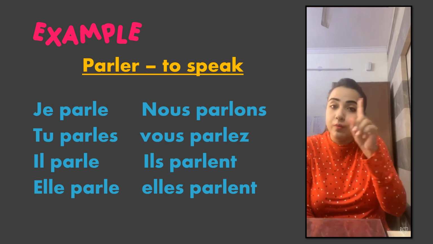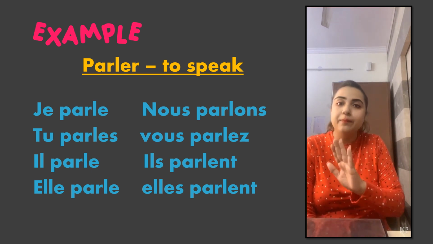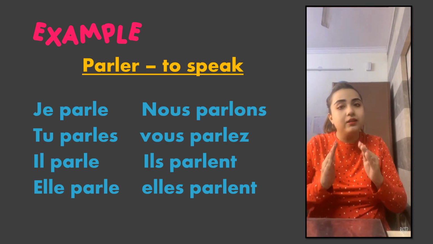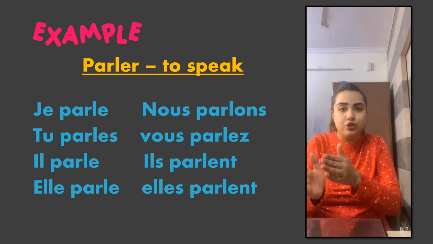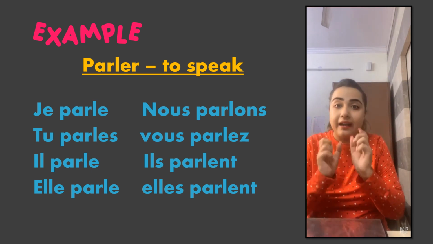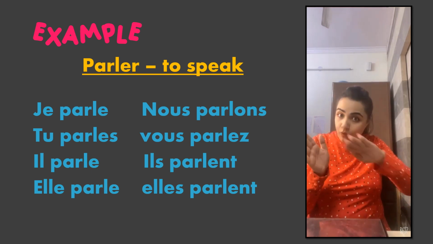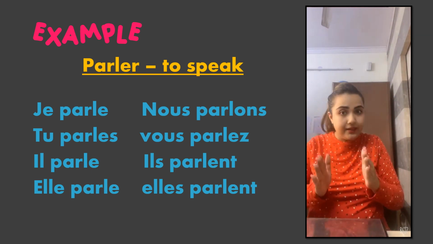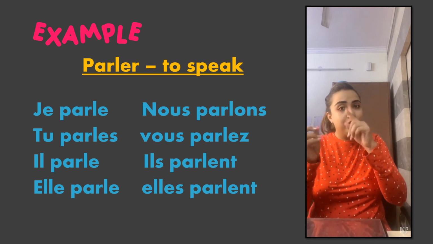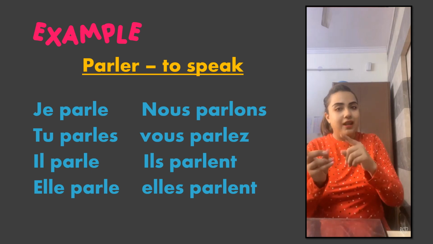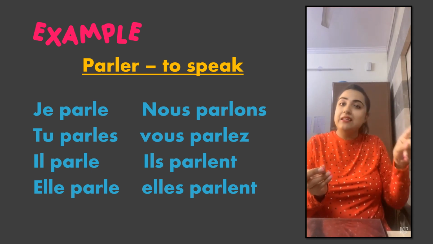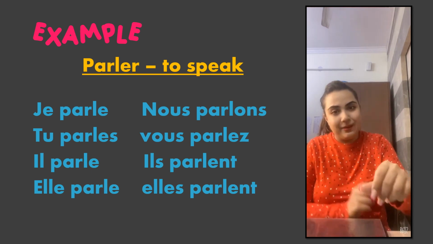Okay, so if you remember in this whole presentation, the endings which we learned in the previous slide, for example, E with je, ES with tu, E with il, it is added over here with the radical. So what you have to do: remove ER, place the radical, and then place the endings. So you remember the endings: E with je, ES with tu, E with il, E with elle, ONS with nous, EZ with vous, ENT with ils and ENT with elles.